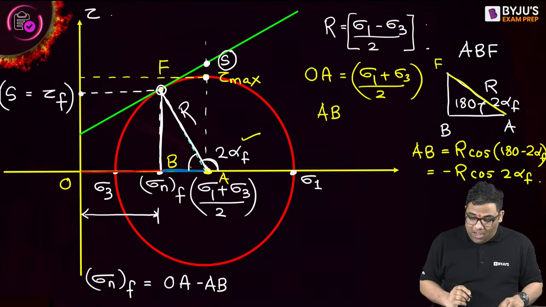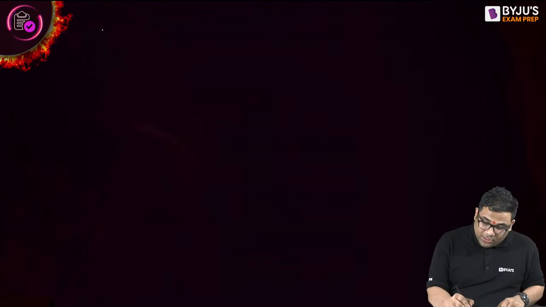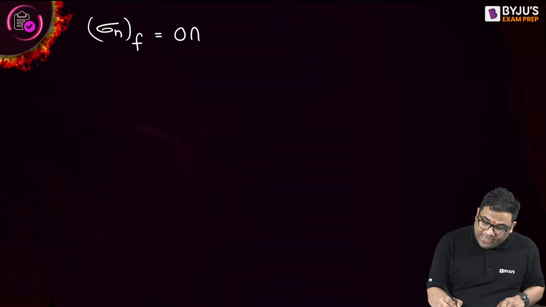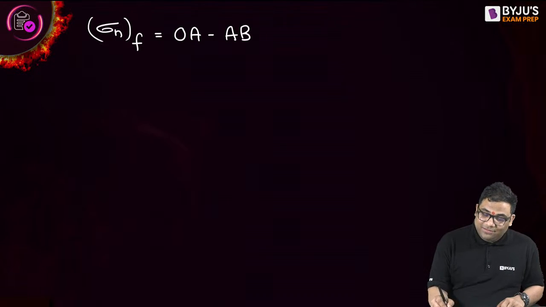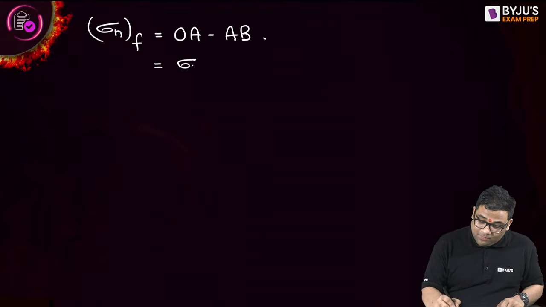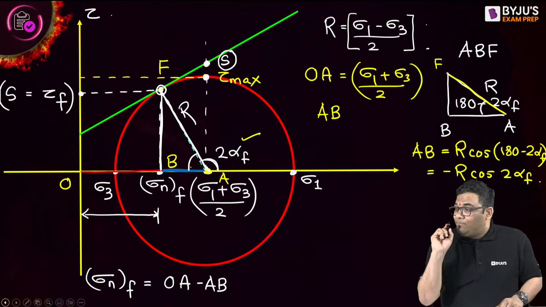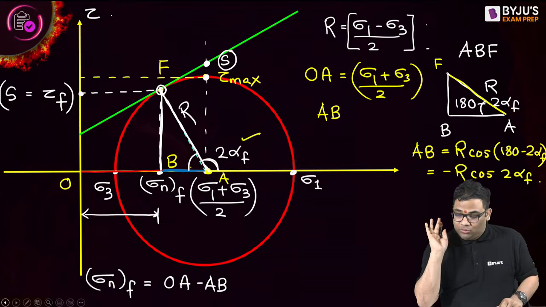Very good. So now I can write down that sigma and F will be equal to OA minus AB. And this becomes equal to what? This was sigma 1 plus sigma 3 by 2, and then minus, what was the AB? AB was minus R cos, minus R.